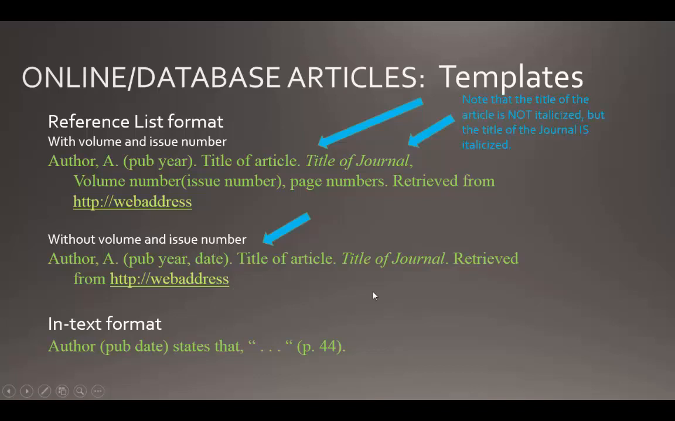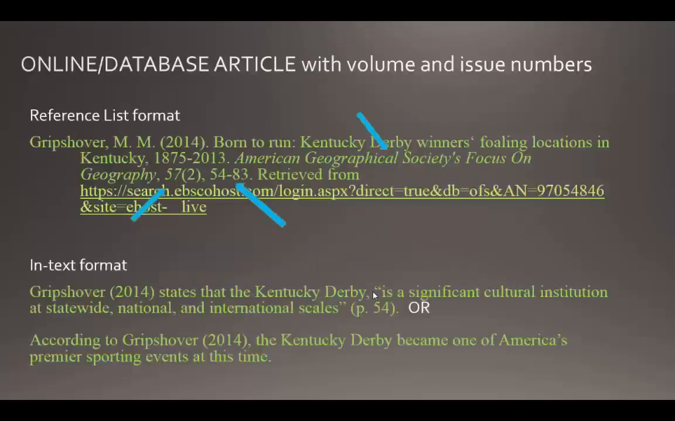Okay, so note that the title of the article is not italicized, but the title of the journal is italicized. And note that when there is no volume or issue number, you should try to include the date, not just the year of the publication. And I'll show you what that looks like in just a minute. So here's what it looks like in real life for an online database article that does have a volume and issue number.